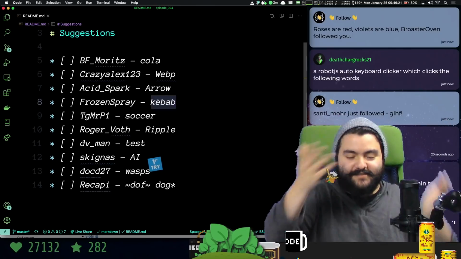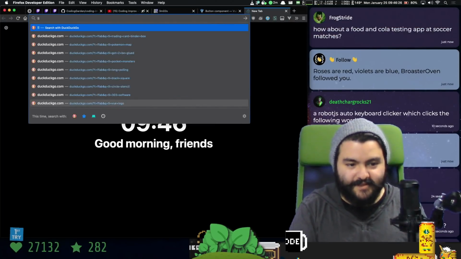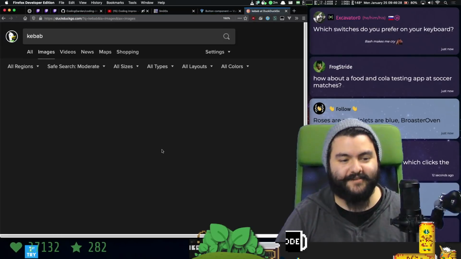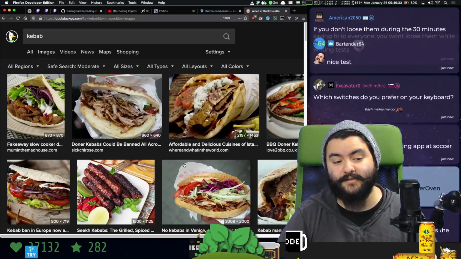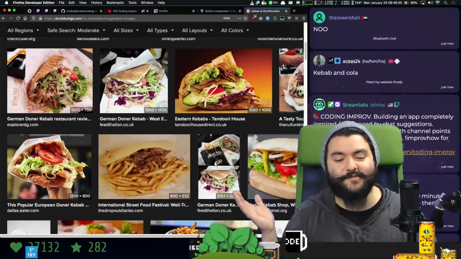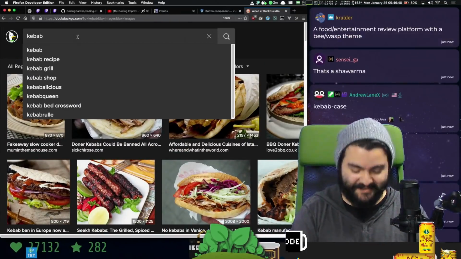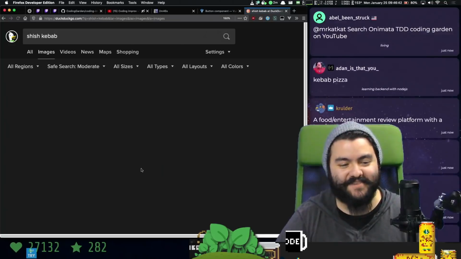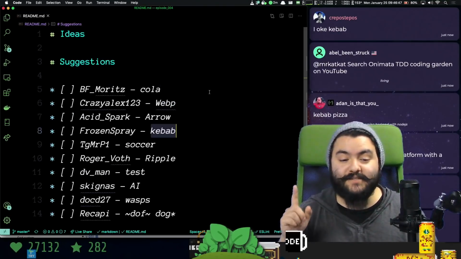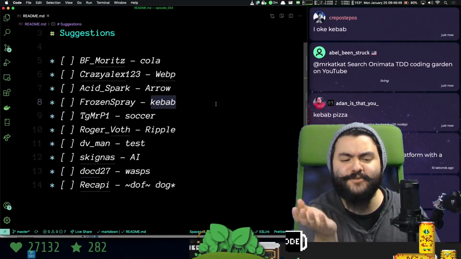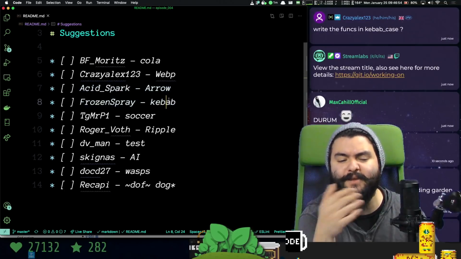Kebab. It's a stick with a bunch of food on it, right? Well, I'm thinking of a shish kebab. These are like gyros or doners or shawarmas. Oh, we could do kebab. Yeah, that's a shawarma. I'm thinking of a shish kebab, which is a stick with a bunch of things on it. Now, we don't necessarily have to use food, but we could kebab something. And maybe we can incorporate these two because it's an arrow and then it becomes a kebab.